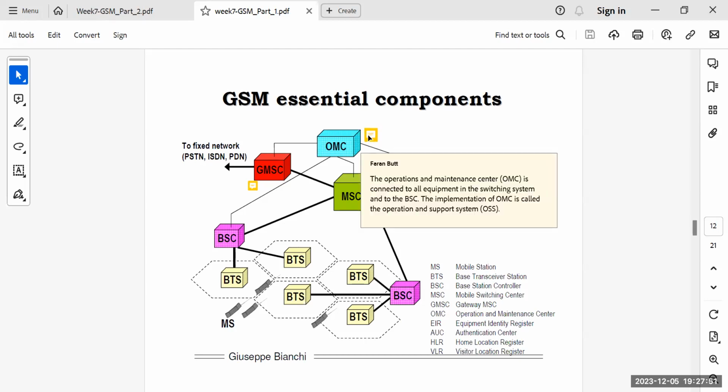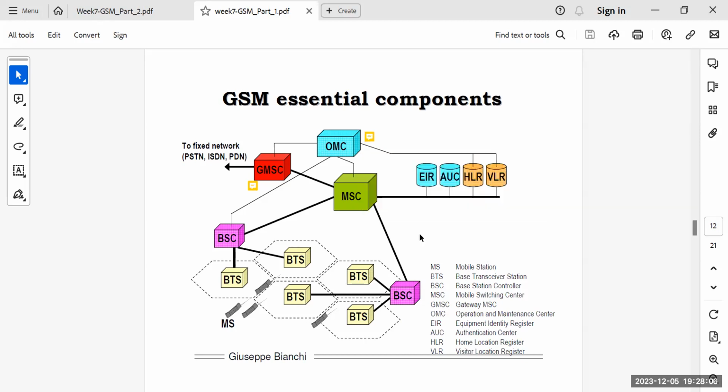And then my MSC is also connected to OMC. So OMC is basically the operation and maintenance center that is connected to all equipment in the switching system and to the BSC. The implementation of OMC is called the Operation and Support System, also known as OSS.